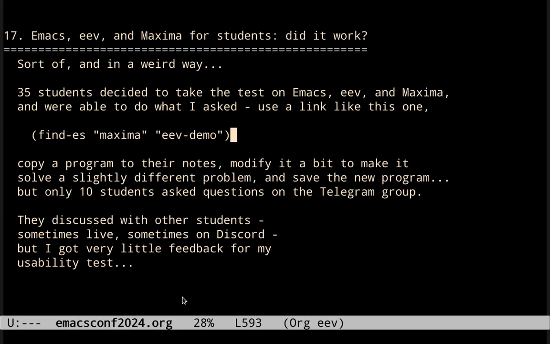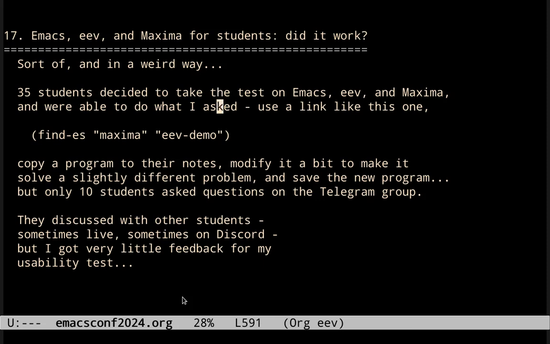They had to go to a specific small program in Maxima, copy that program to their notes, modify it a bit to make it solve a slightly different problem, and then save the new program. So it was mostly a test on the interface and to test if they knew some very basic things in Maxima. But of these 35 students, only 10 asked questions on the Telegram group.